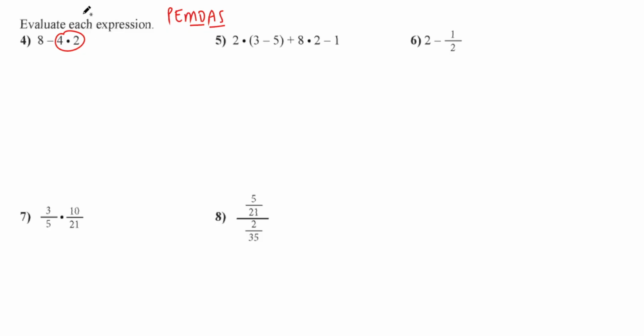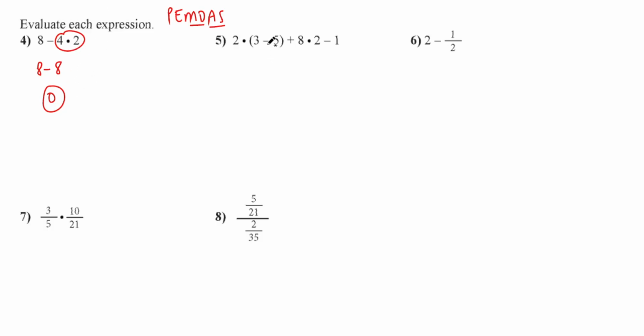I don't mind your answering, but it just seems like we're getting a little bit carried away, a little bit on the verge. So what do we write? We go 8 minus, we do this first, which is what? 8. 8 minus 8 is 0. So don't go 8 minus 4 is 4 times 2 is 8. That's not your answer. You've got to do multiplication first.